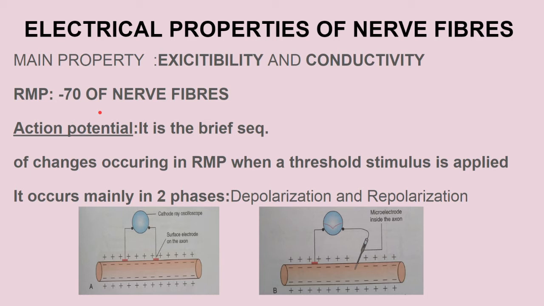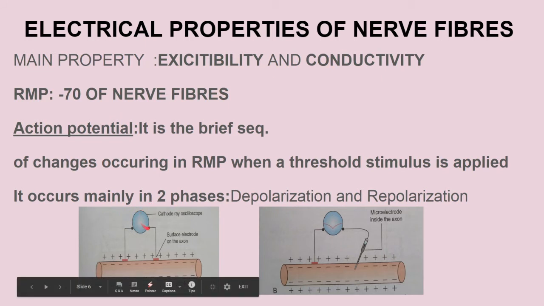Okay, now how is this RMP actually studied? In this we will use two things, microelectrodes and the cathode ray oscilloscope. As you can see, this is the cathode ray oscilloscope and two electrodes. We all know outside the nerve fiber we have positive charge, and inside we have negative charge. So how is it studied? If you put the two electrodes on the surface of the nerve fiber, you can see there is no change in the cathode ray oscilloscope, because positive and positive, no AP will occur, no impulse will occur.